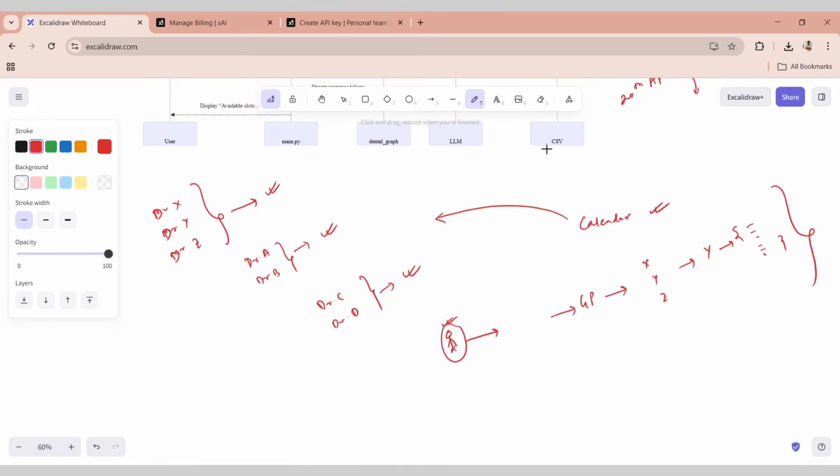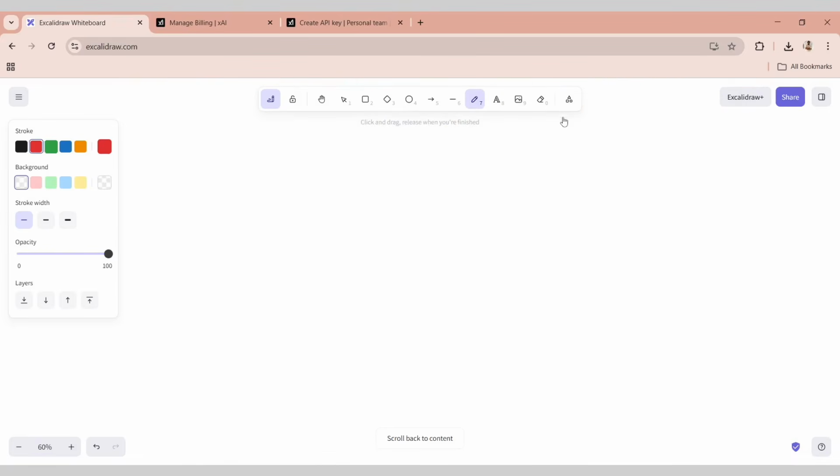Now, let's talk a little bit about this use case so that we can understand it better. In this particular use case, I have divided the tasks into two different categories. We have a CSV reader and we have a CSV writer. CSV reader has 4 tools and CSV writer has 3 tools. Our data set is basically a CSV file.